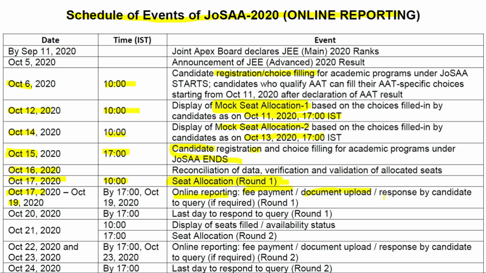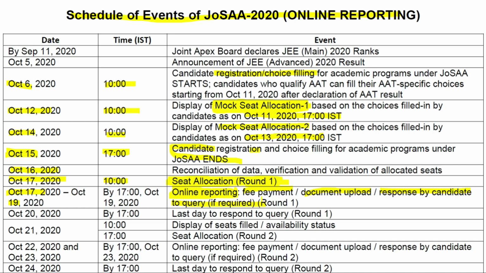Due to COVID, this year they changed it to online reporting. Previously it was physical reporting to the reporting centers in each and every state. You have to report there and verify your documents, then fee payment, response by candidate to query if required.